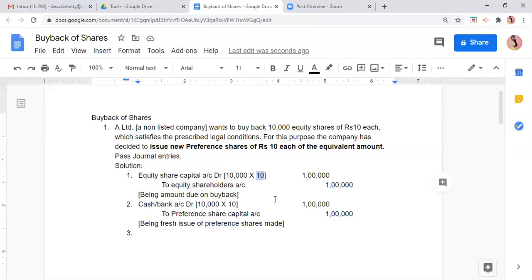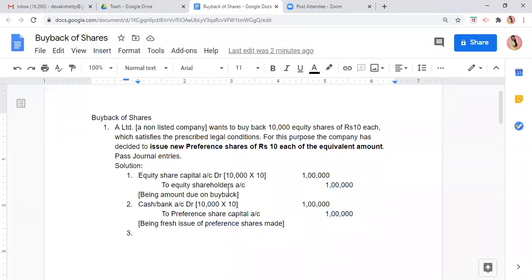So now we wanted 1 lakh. So 1 lakh का fresh issue किया. Now can we pay the equity shareholders? Yes. So equity shareholders was in the credit. अब जब इनको payment करेंगे, so credit का opposite what will happen? Equity shareholder was in the credit. Now when we will pay them, what will happen?